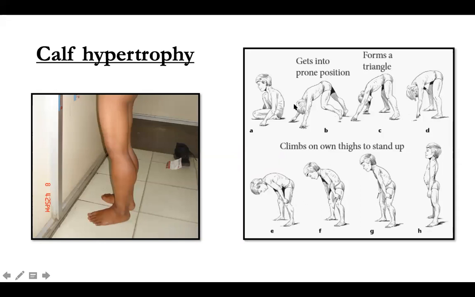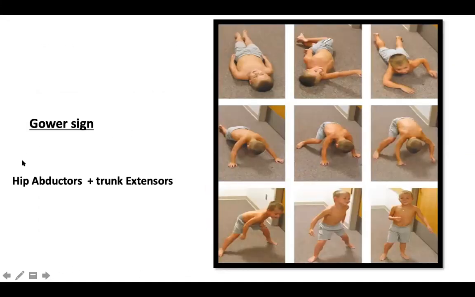In order to stabilize his back, he needs to stabilize himself. So this is your typical Gower sign. The more time he takes, you can count the Gower time. You can note this every time he comes for a follow-up. A Gower time which is more than 10 to 15 seconds is usually very bad, which means the child needs more time to stand up and ambulate himself. This is seen in Duchenne muscular dystrophy. So Gower sign is because of trunk extensor, knee extensor, and hip abductor weakness.